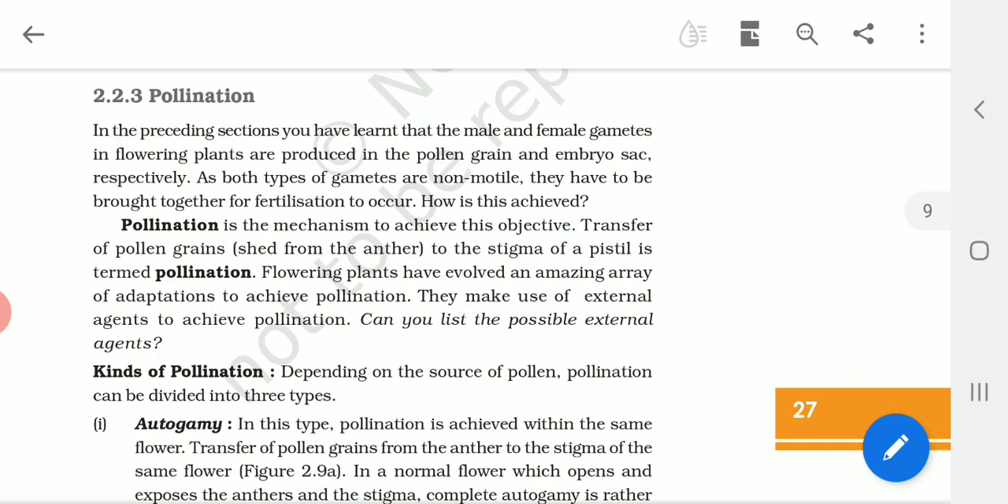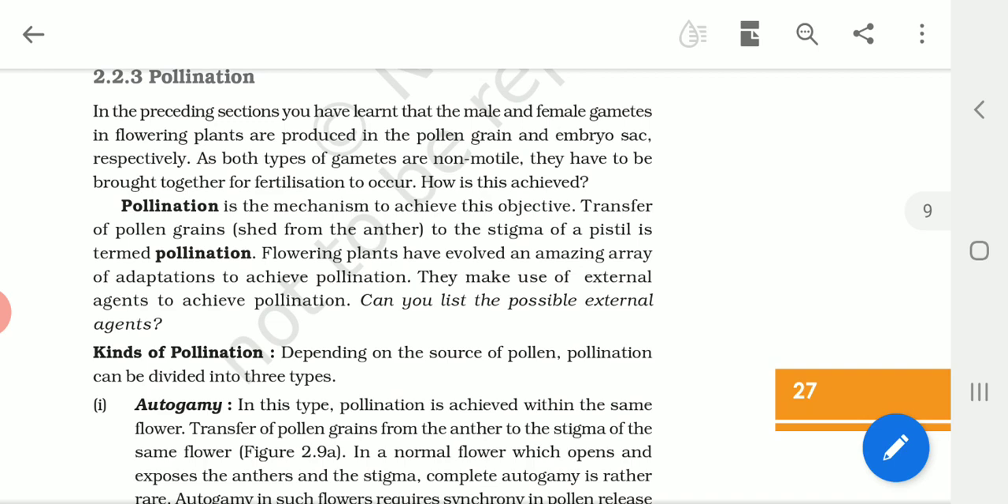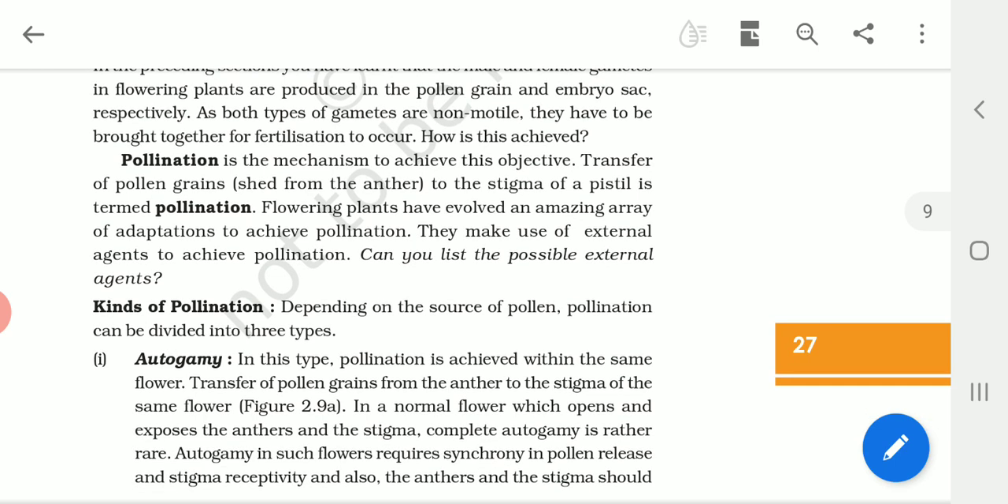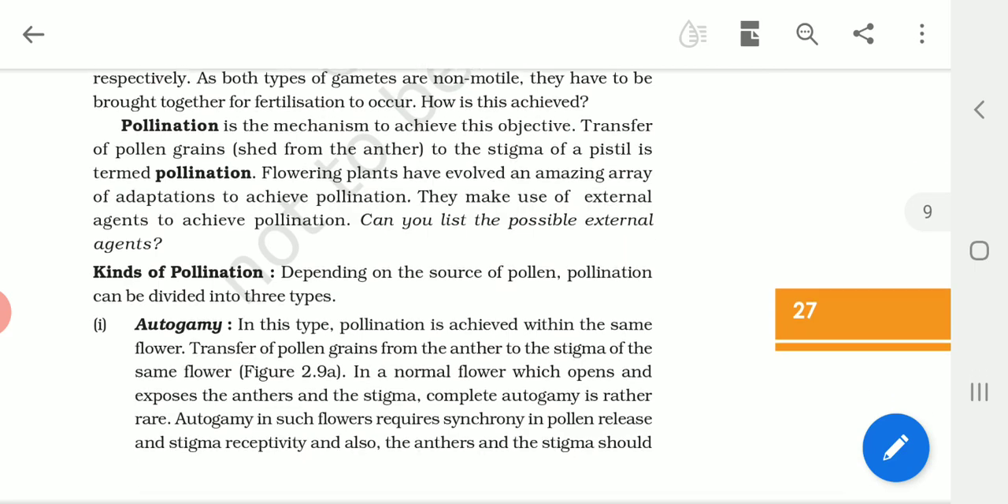Now we know that pollination is the process of transferring pollen grains from the stamen to the pistil of the flower, isn't it? So how are these pollen grains transferred from the anther to the stigma of the flower? Depending upon the kind of pollination, there are three types of pollination. So let us see the first one.